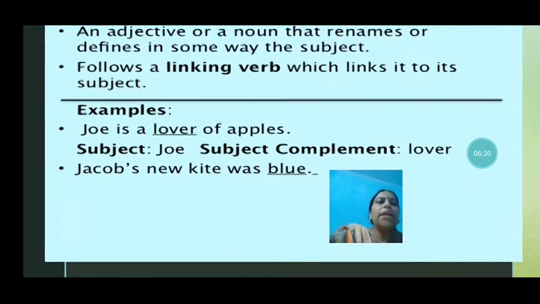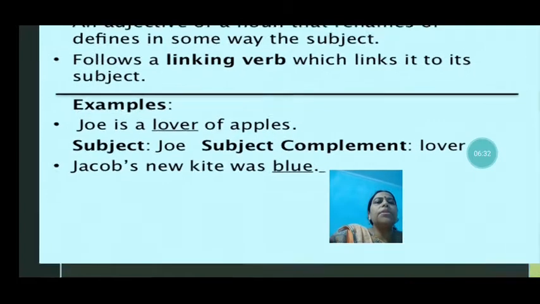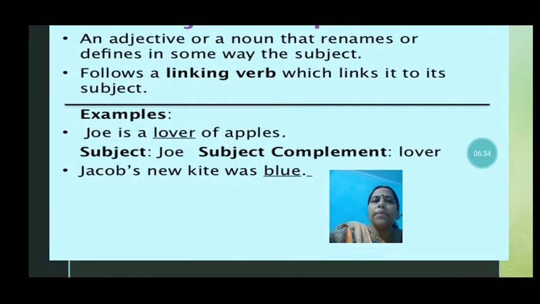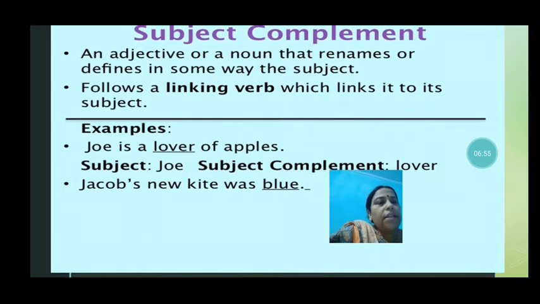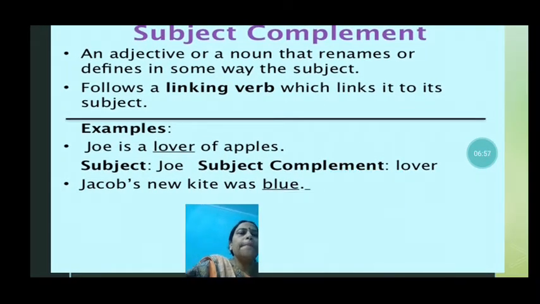Like Joe is a lover of apples. So what is the subject there? The subject is Joe and subject complement is what? Subject complement is lover, because it is written after the linking verb. A linking verb is. Then Jacob's new kite was blue. So here subject complement is blue.